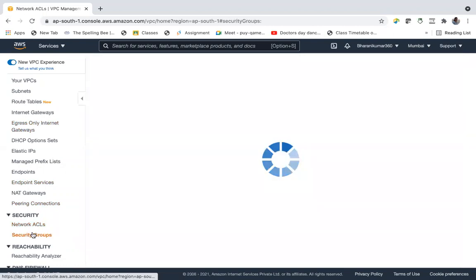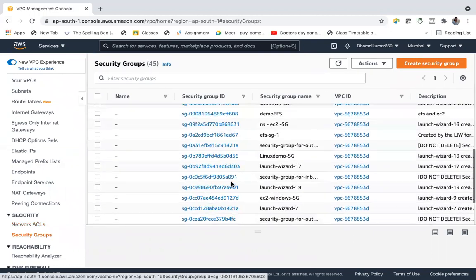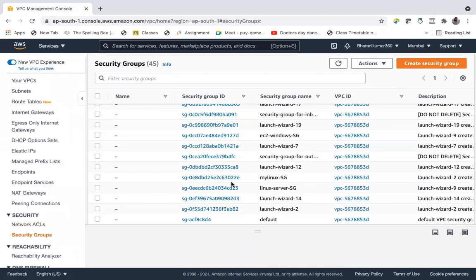And security groups, we know, these are all the security groups so far here. There is a limit for security groups, but it is a huge limit. You can have many security groups, it's not a problem. Now I have 45. I think the limit is in thousands, 2000 or something. So need not worry about security groups, and you can use them for EC2 instances.